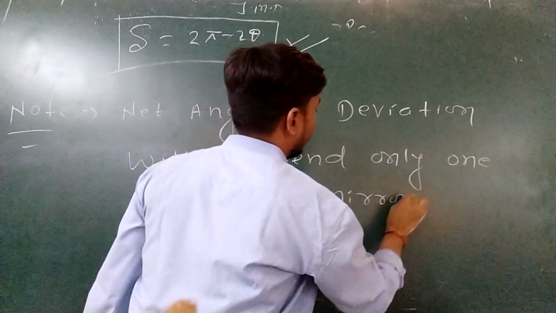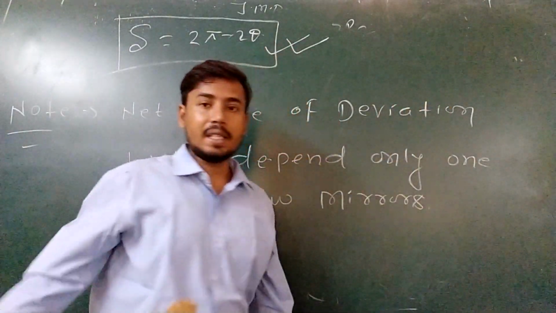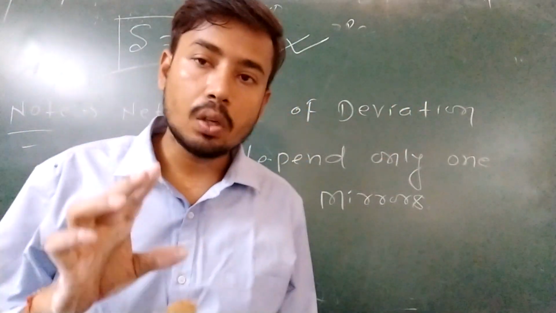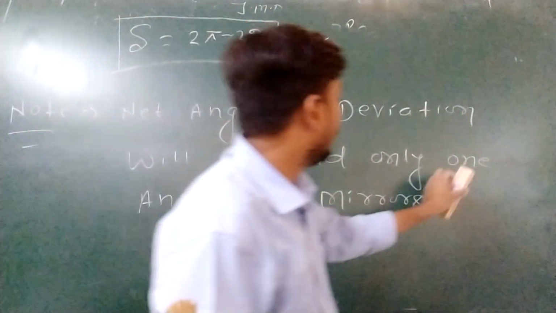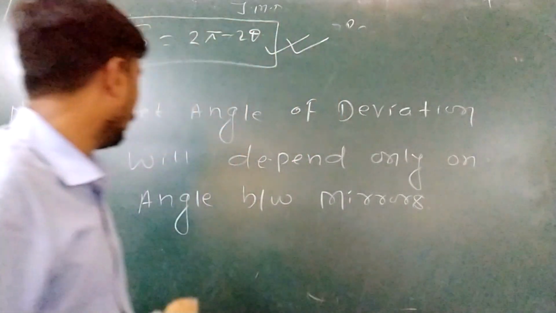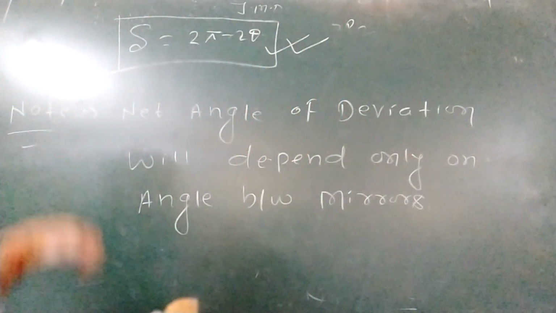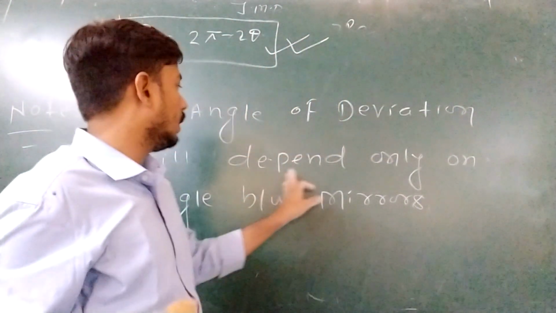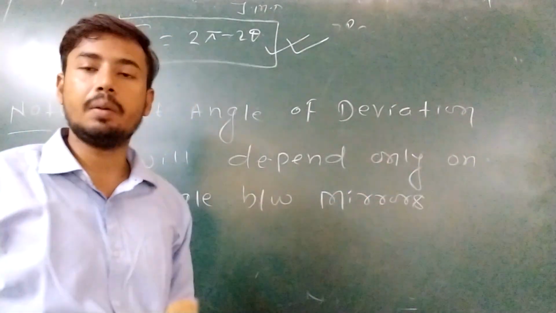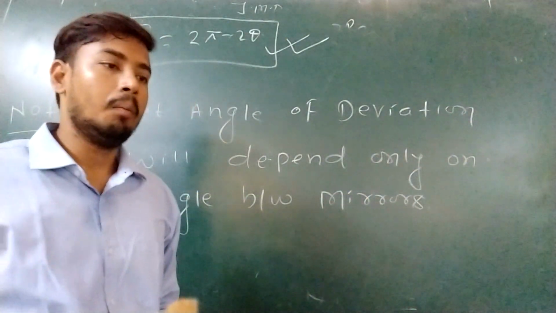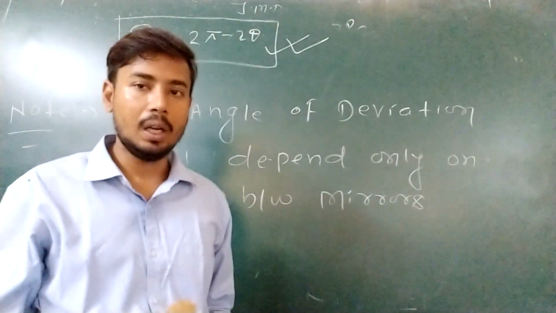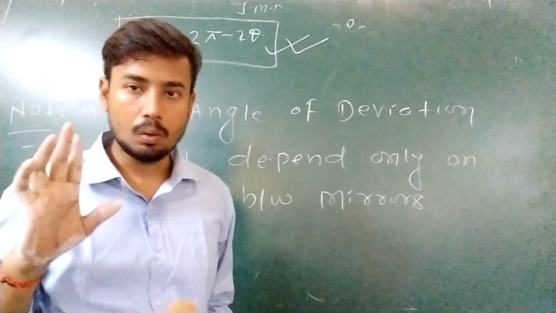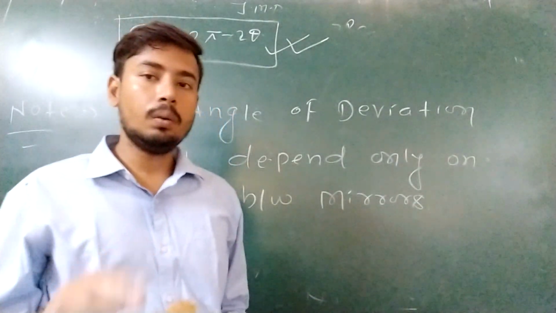Done? Okay. So this thing we have observed here: the net angle of deviation will only depend on the angle between the mirrors. It doesn't matter in which direction you have put the incident ray. Overall deviation will depend only on this, right? Okay. So this is the deviation due to mirrors.